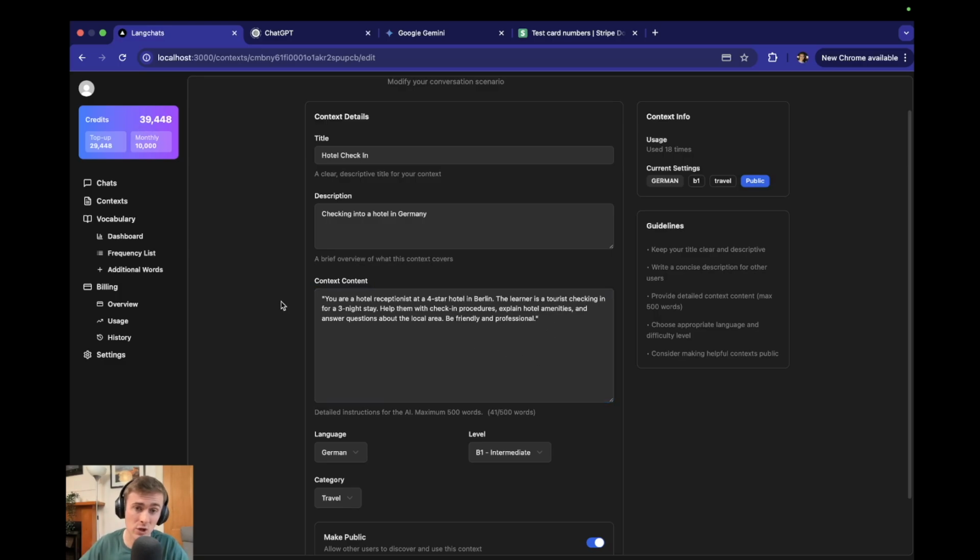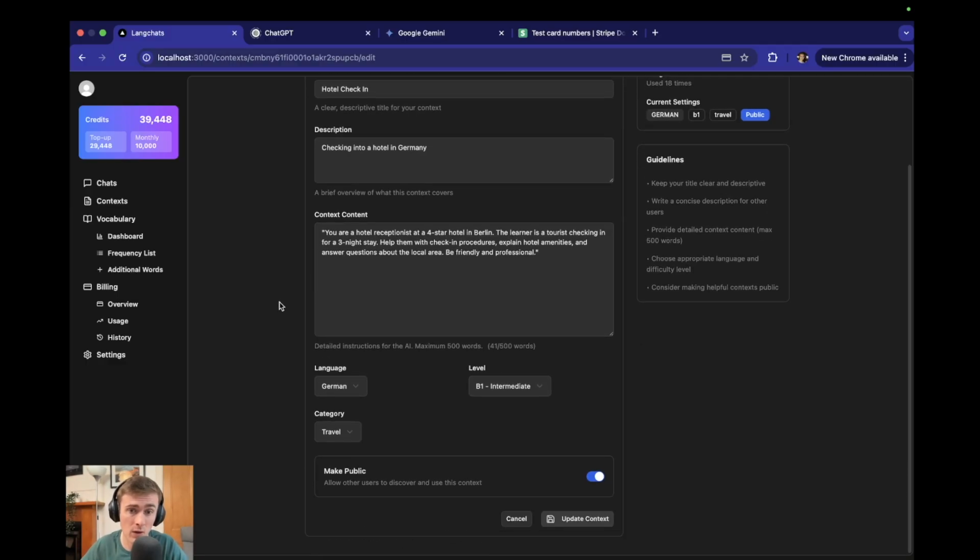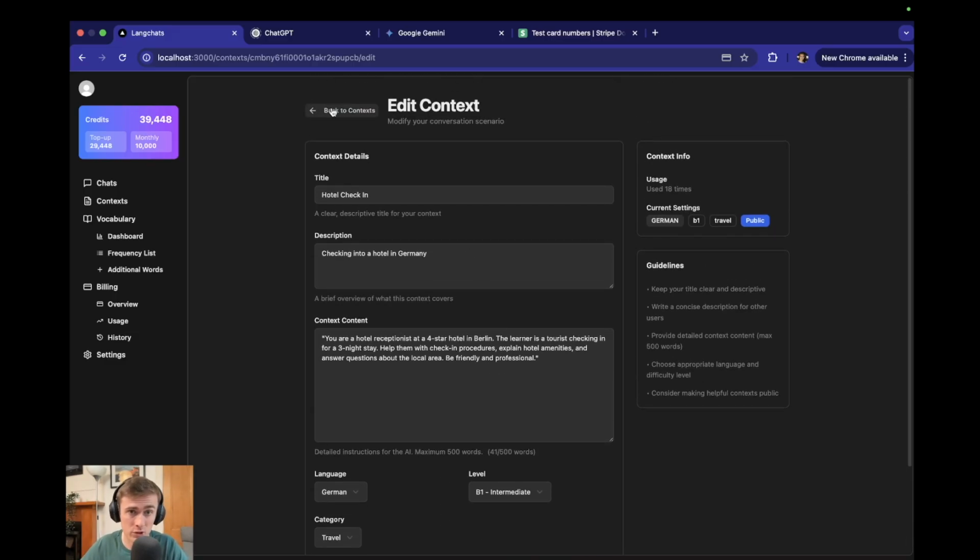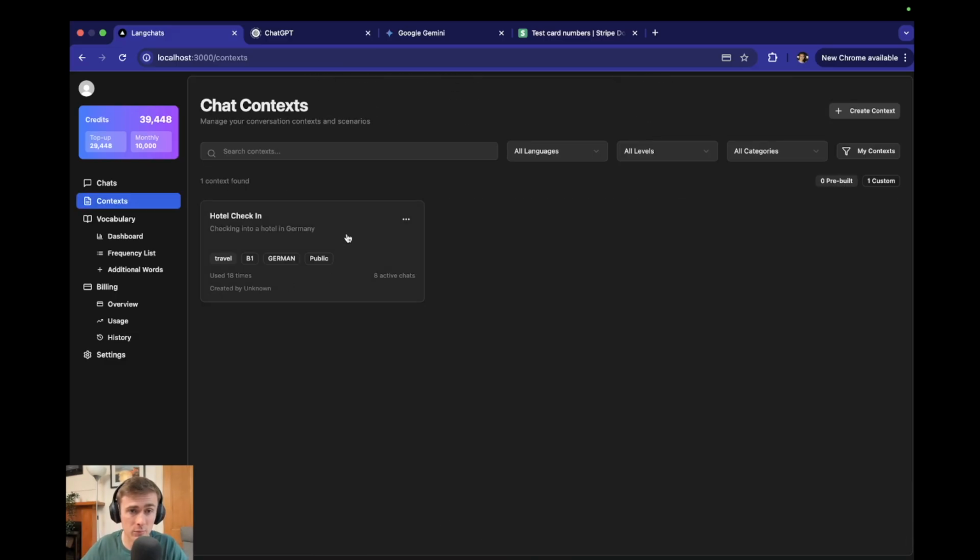This is essentially a way of guiding the conversation so that you're talking about a very specific thing with your AI language partner. You can set the language, the level, and also the category. You can also make it public or keep it private. I'm not going to change that because this is a pre-made one.